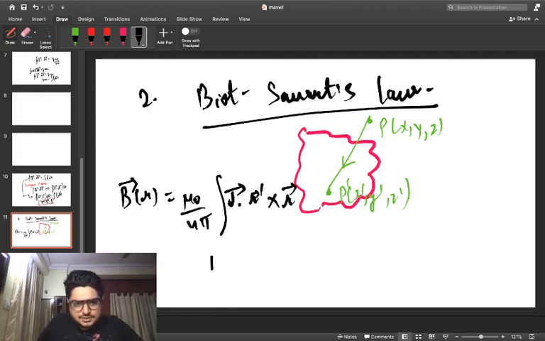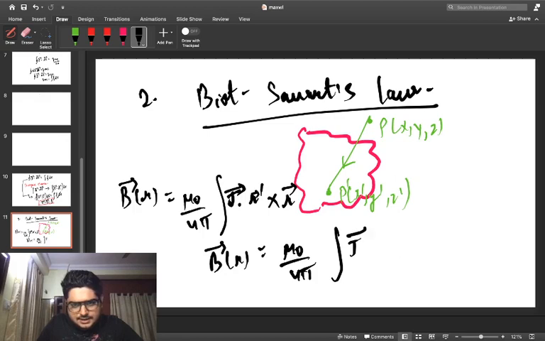So this expression can be modified and written as mu naught by 4 pi j r dash vector cross, this r vector could be denoted in terms of magnitude and direction. We must be knowing that very well.